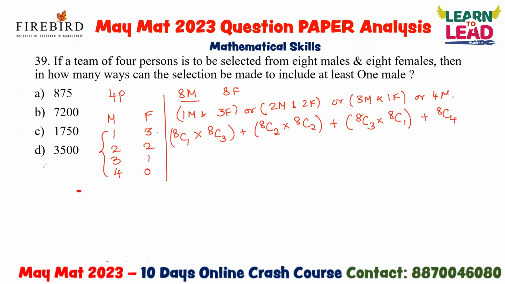NCR is nothing but n factorial divided by r factorial into n minus r factorial. So if I do 8C1, it is 8 factorial divided by 1 factorial into 8 minus 1, 7 factorial. So 8 into 7 factorial divided by 7 factorial; if you cancel, 8 is your answer. So NC1 is nothing but n.